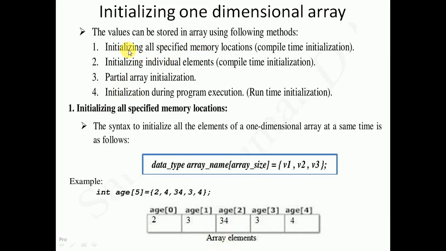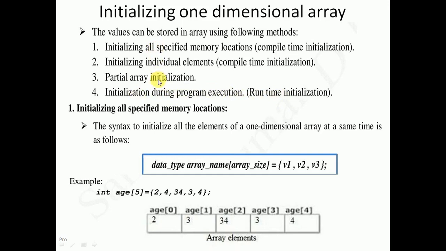First one, initializing all specified memory location. So it will be done at the time of compile time. It is called as compile time initialization. Second one, initializing individual elements. It is also done at the compile time. It is called as compile time initialization. Third one, partial array initialization. Fourth one, initialization during program execution. At the time of program execution, array elements are initialized or array elements are stored. It is called as runtime initialization.